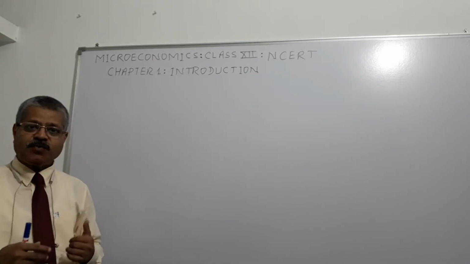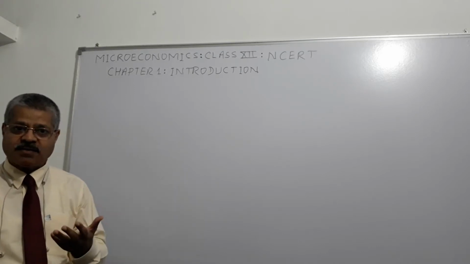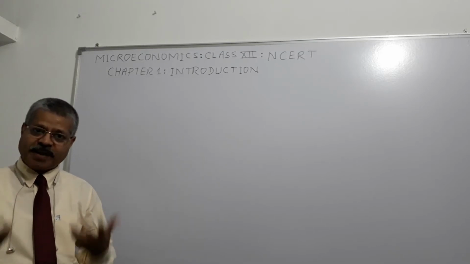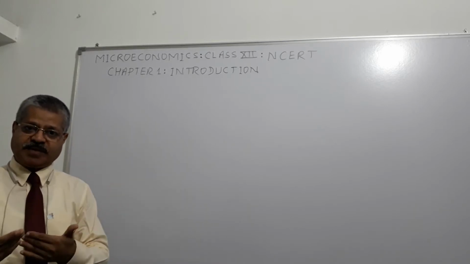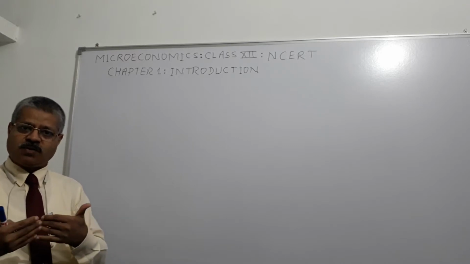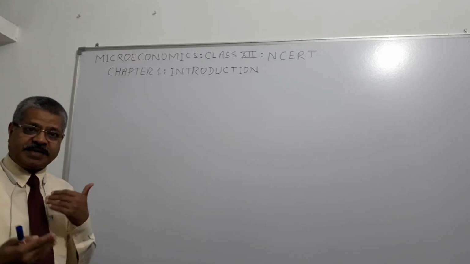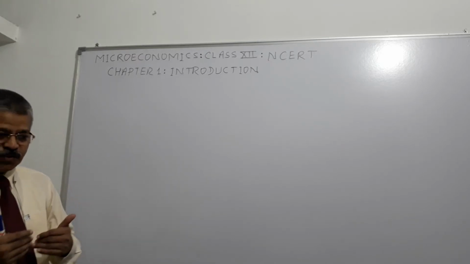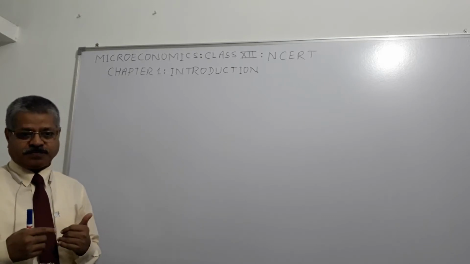You are an individual decision making unit, because I take a decision to buy something at some particular price. Same way you take a decision to buy something at a particular price, or you say no at a higher price. So you are taking a decision, I am taking a decision. So we are individual decision making units.